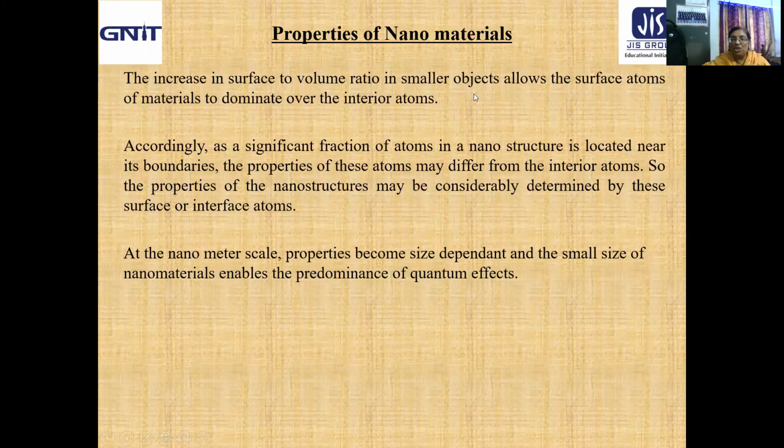Naturally, a significant fraction of atoms in nanostructures, the smallest structures we are considering, is located near the boundaries. So the properties of these atoms may differ from the interior atoms, and the properties of the nanostructures may be considerably determined by these surface or interface atoms.